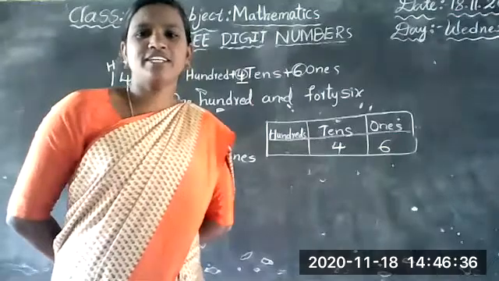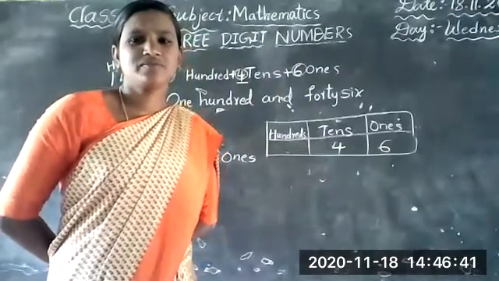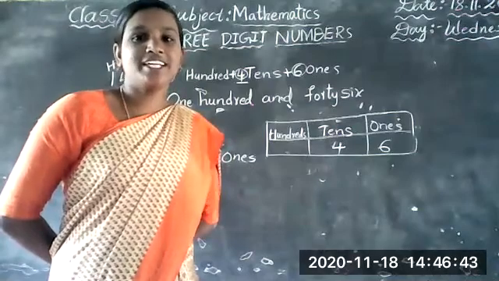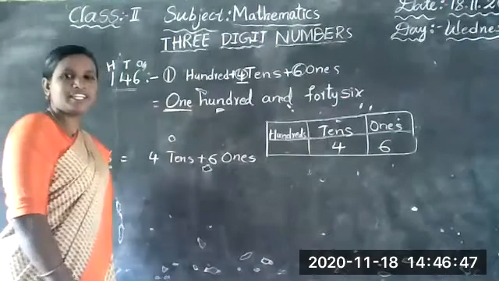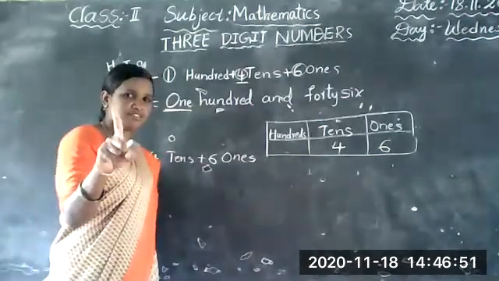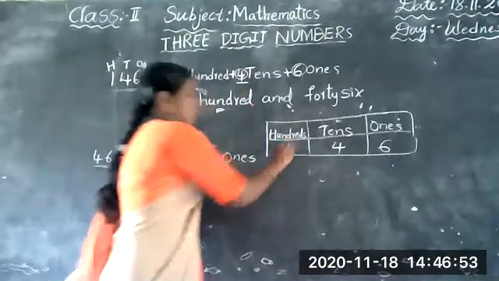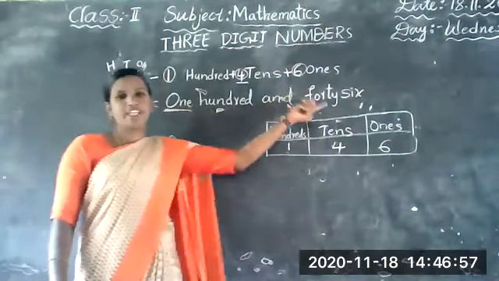Harshita, show with your fingers. How many hundreds are there? 100. So you will show like this. 100. So the number name is 146.